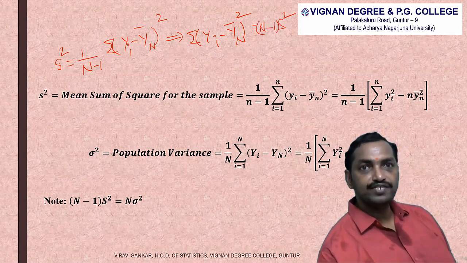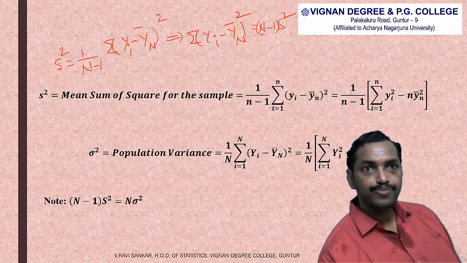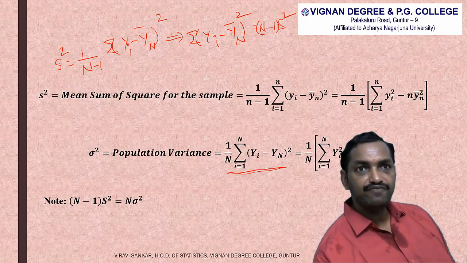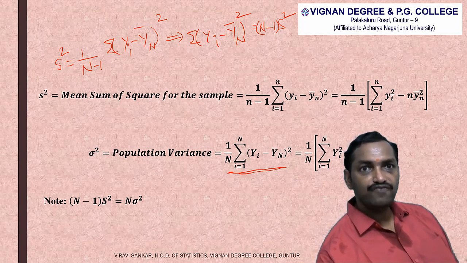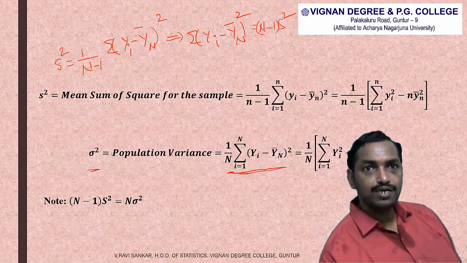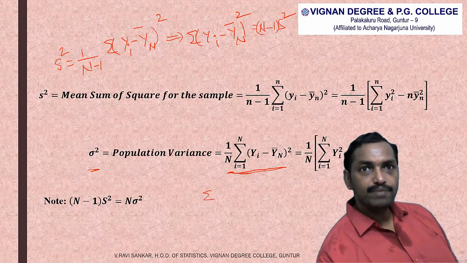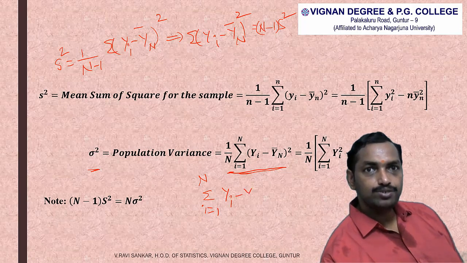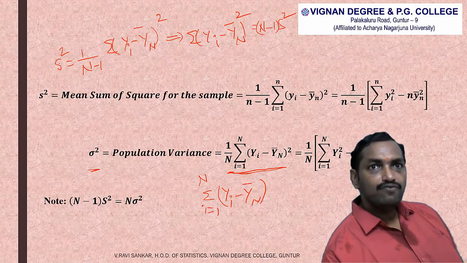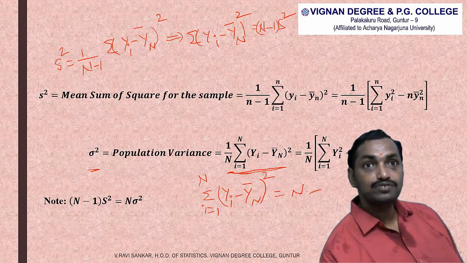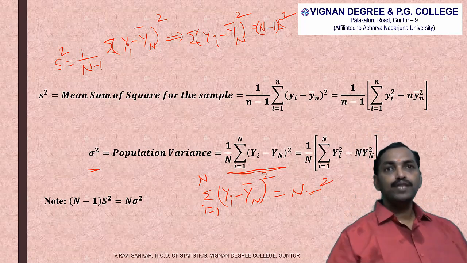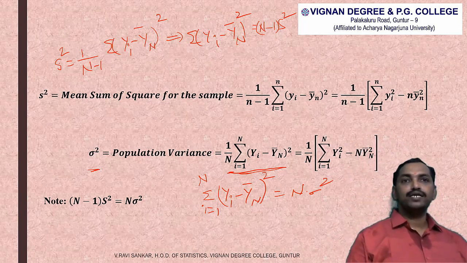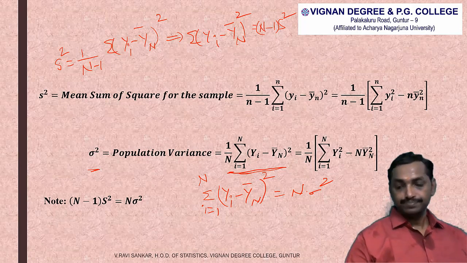And from the formula of population variance, sigma square is given by 1 by capital N into summation yi minus yn bar whole square. So from that, summation I is equal to 1 to capital N yi minus yn bar whole square is equal to capital N into sigma square. So the summation yi minus yn bar whole square in both the cases is the same. So capital N minus 1 into capital S square is equal to capital N into sigma square.